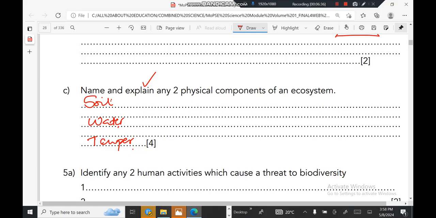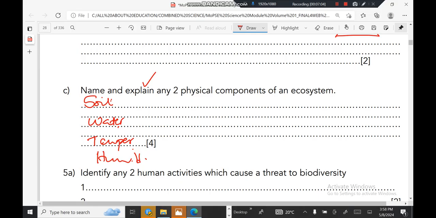In the ecosystem, and also the importance of humidity in an ecosystem. The importance of soil is that it is the medium of plant growth. Water is very, very important for life sustainability. There is nothing that can survive without water. Even trees cannot survive.